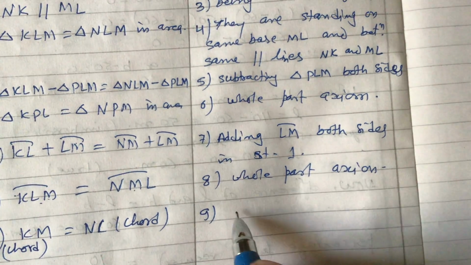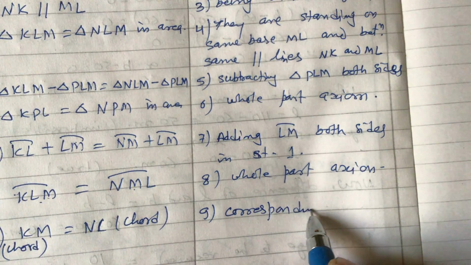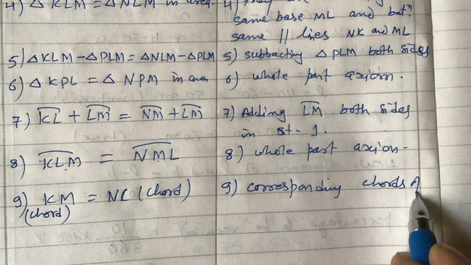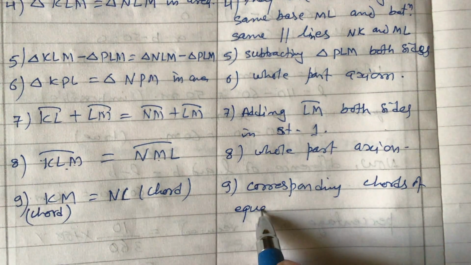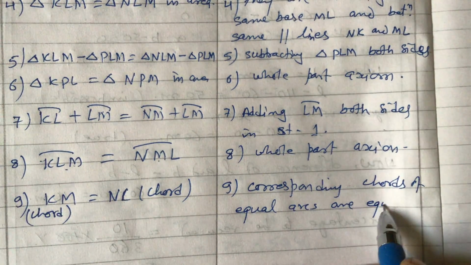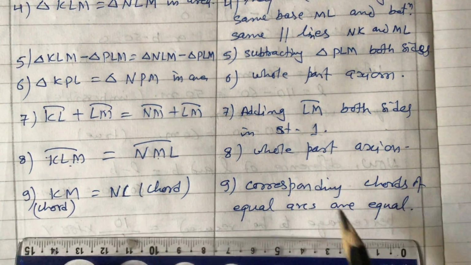Why it is equal? So corresponding chords of equal arc are equal. Okay, in this way both statements we have proved.